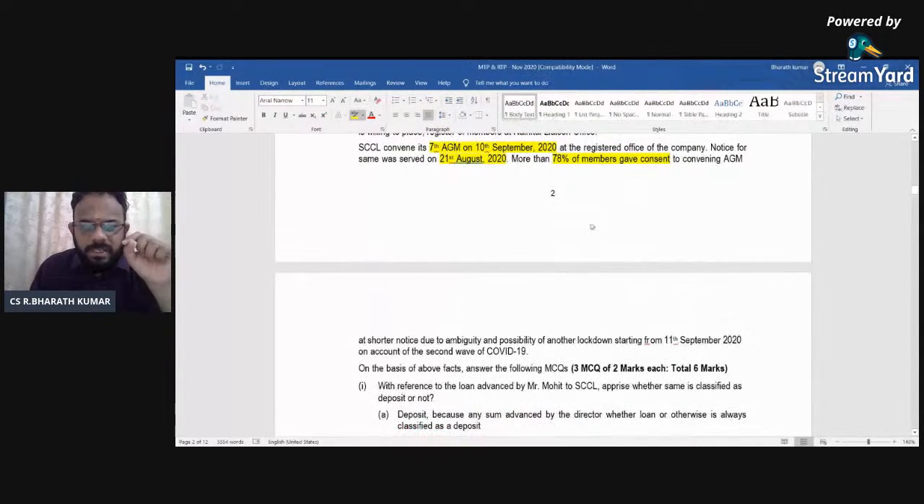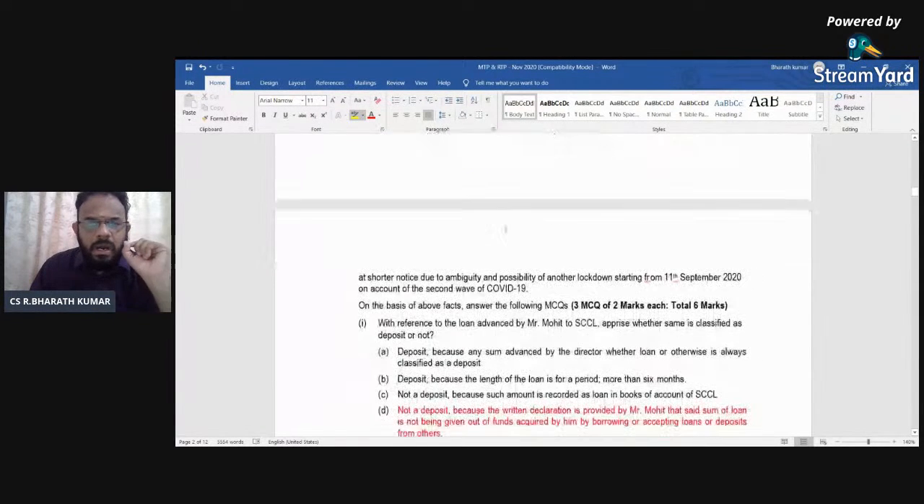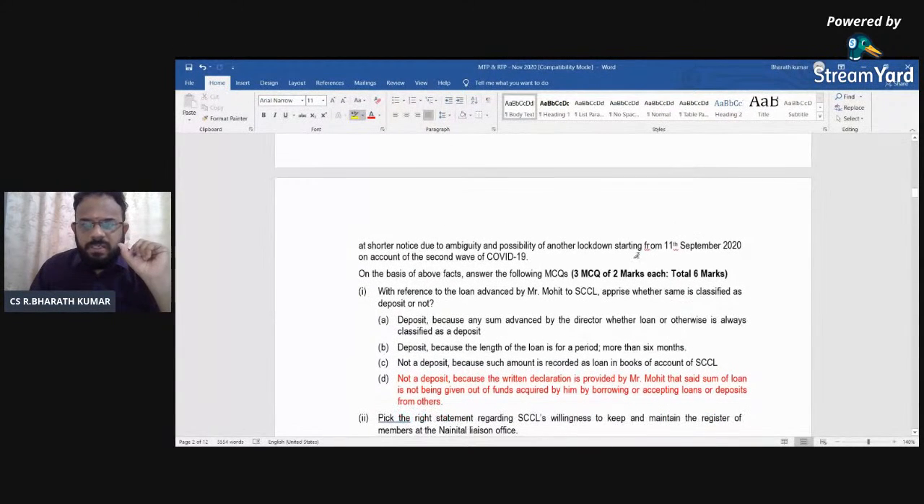Now, what is it that they are saying? 78% of the members gave consent to convene the AGM at a shorter notice because of another lockdown starting from 11th September. Based on this pandemic situation, you will always have a difference in how much notice has to be sent. Notice is 21 clear days, yes, but if it can be less than 21 days, it is still possible, but 95% consent has to be provided. Only then can you try to have a shorter notice.